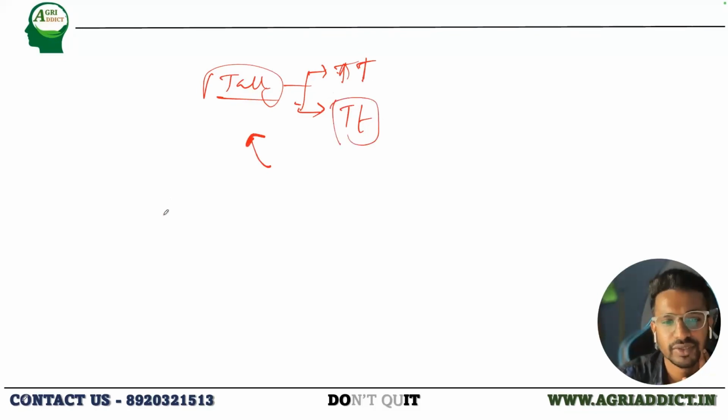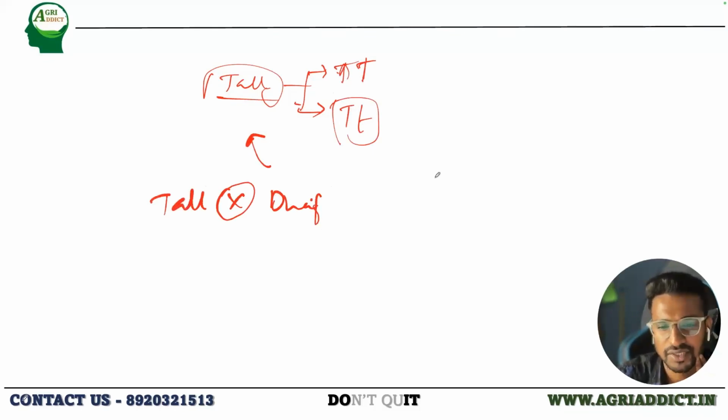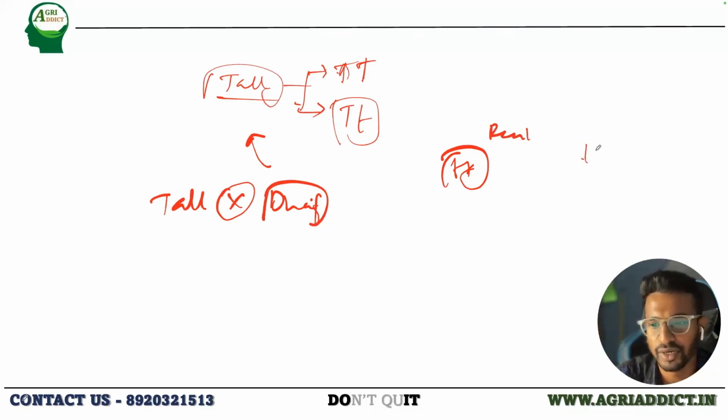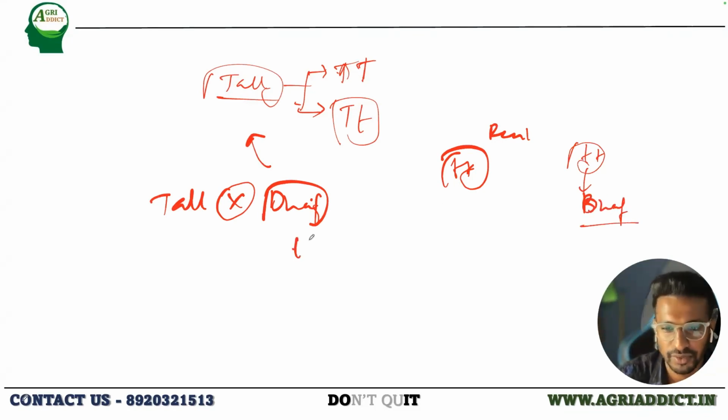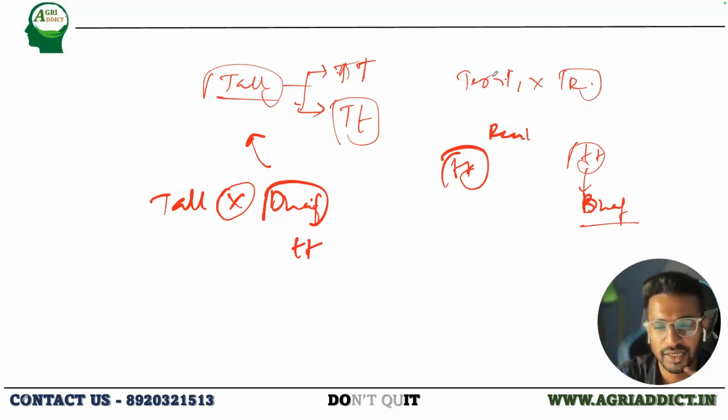Simply what you need to do is cross this tall plant with a known dwarf plant. Dwarf is obviously small t small t. There is no other option here, it should always be small t only. This is why it is dwarf, because it is recessive in nature. Only if it is in the homozygous condition would it express the dwarfness. So we already know the genotype of this plant, that is recessive plant. That is what test cross means, right? We just cross F1 with the recessive plant. So that is the definition of the test cross.